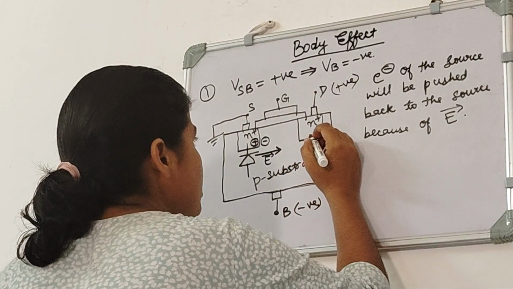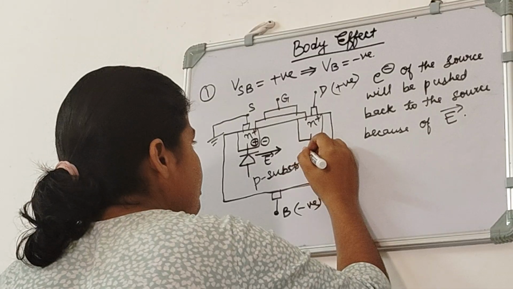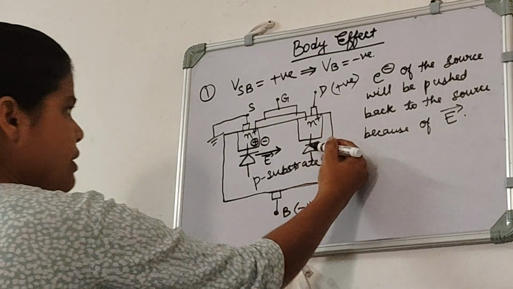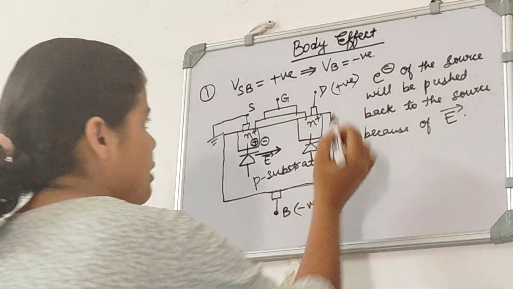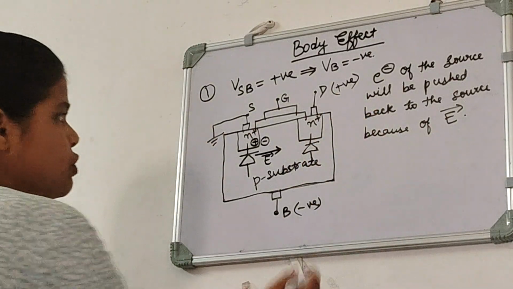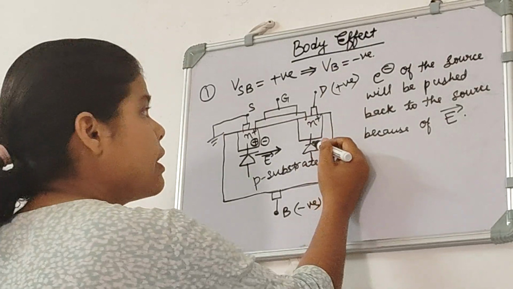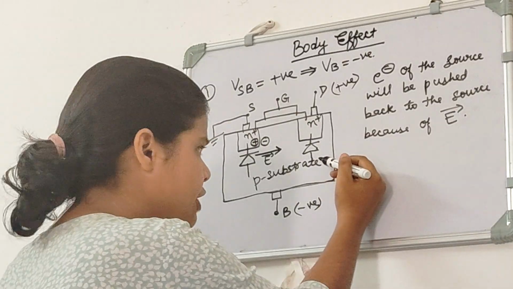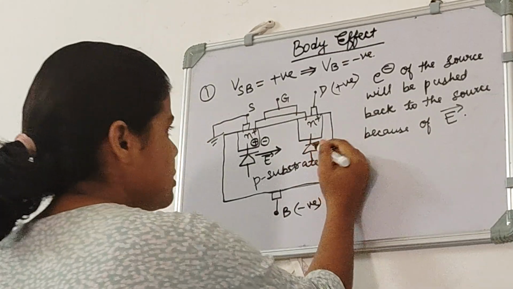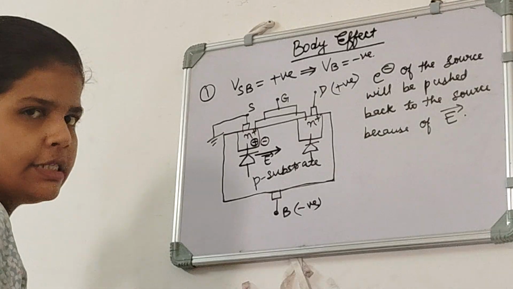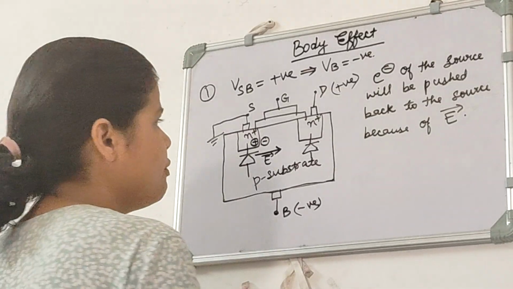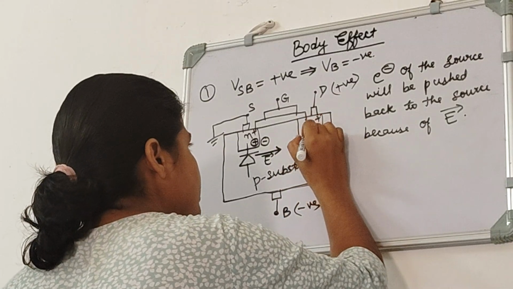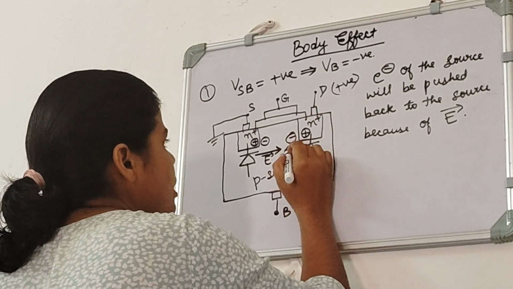So here we can see that our electrons are not even coming out of the source. Also we can see that the diode on the drain side will be like this, and this diode is in reverse bias. Why? Because our drain is at positive voltage, so the N side of the diode is connected to positive voltage. So we can say that it is in reverse bias. Due to this reverse bias in the diode, there will be an increase in depletion region, and that increase in depletion region will lead to electric field creation, and that electric field will be in this direction.